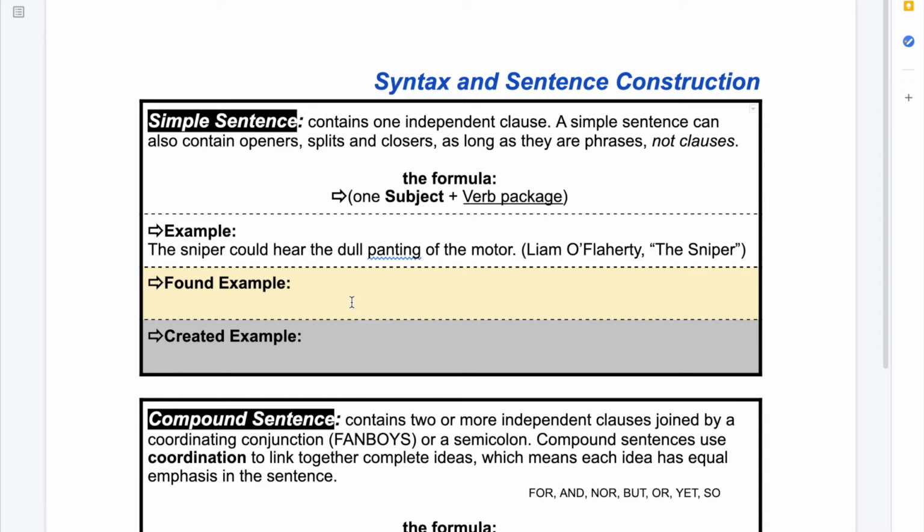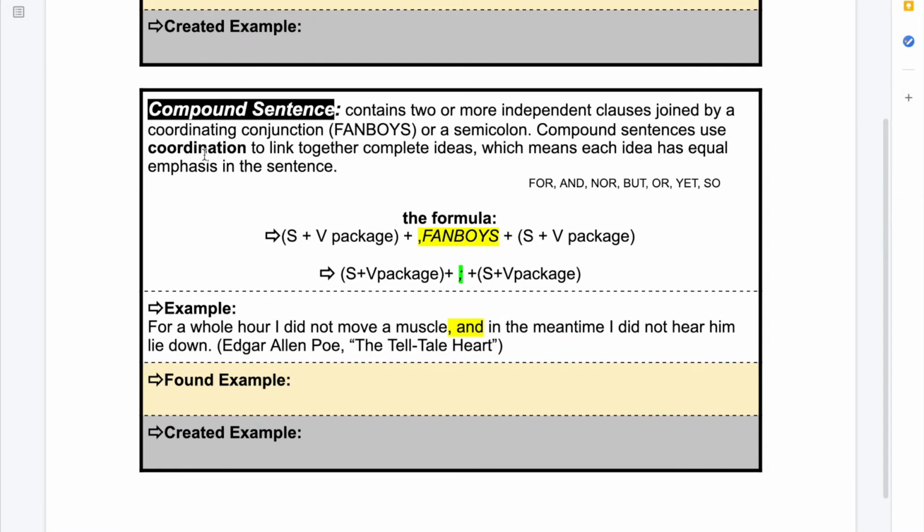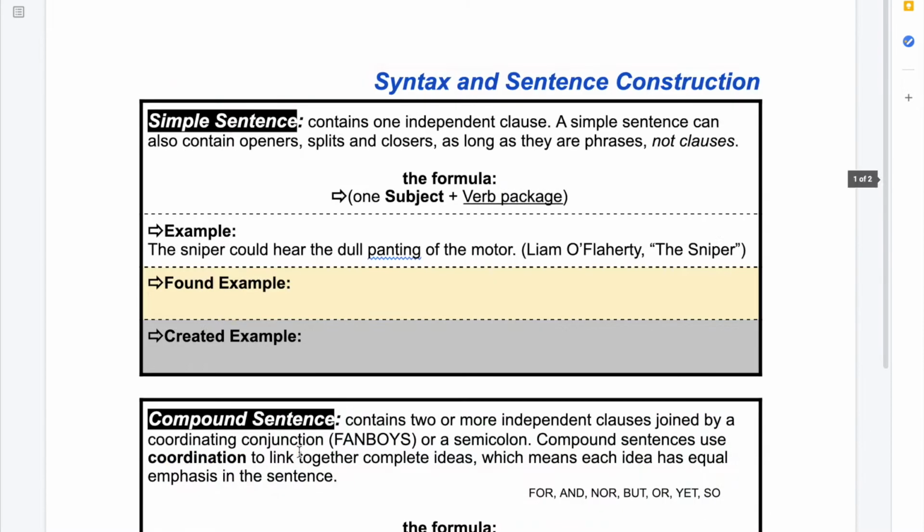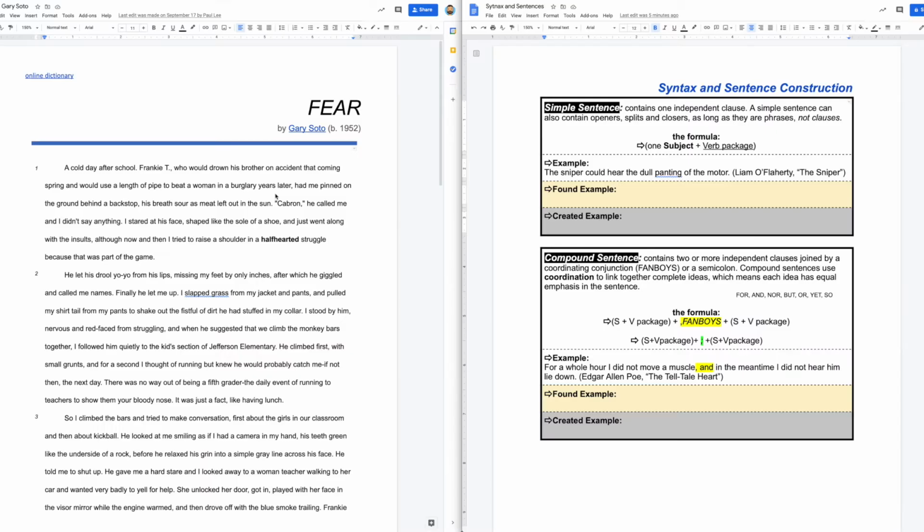So what we'll be doing is we're going to go through a passage of our choice, and we're going to find an example of a simple sentence in one of our passages. We'll find an example of a compound sentence in one of our passages. And we'll find an example of a complex sentence in one of our passages. Now, for the purposes of the example, we're going to focus on our passage, Fear.